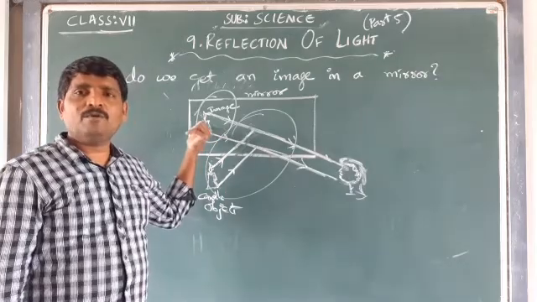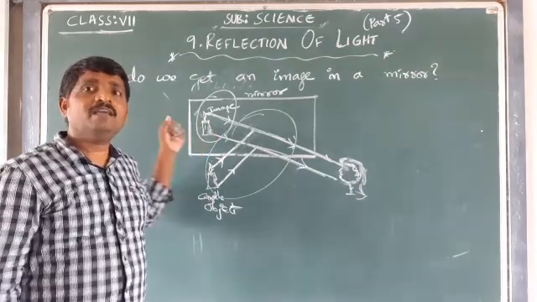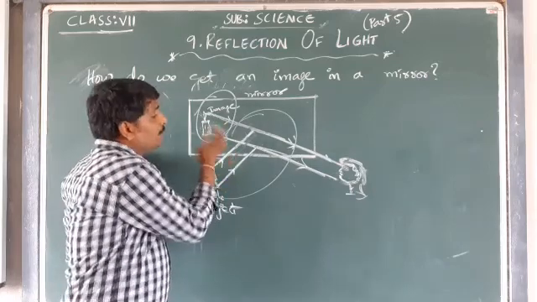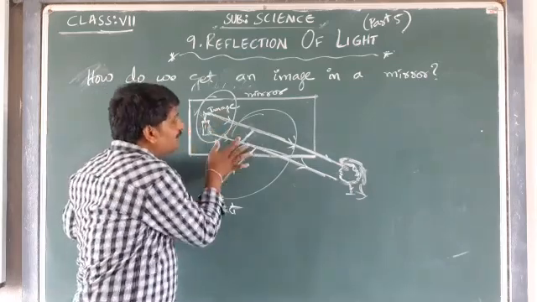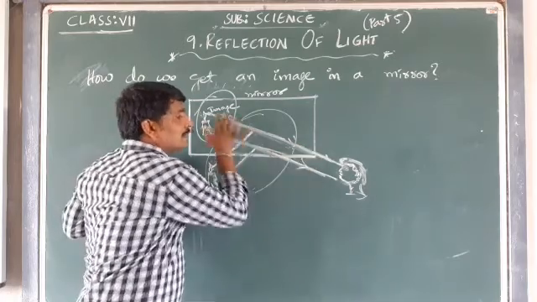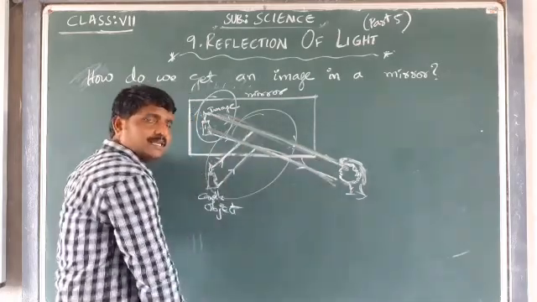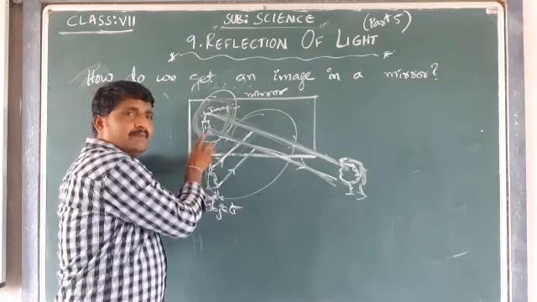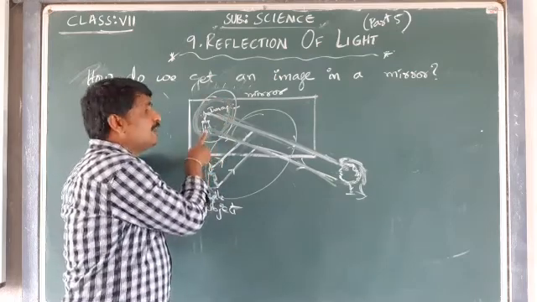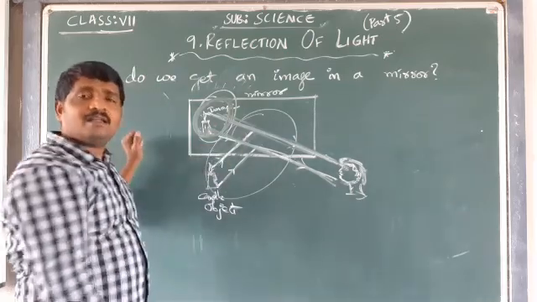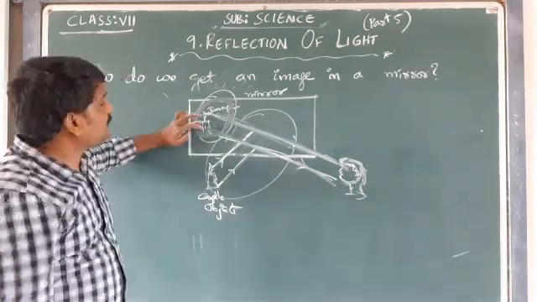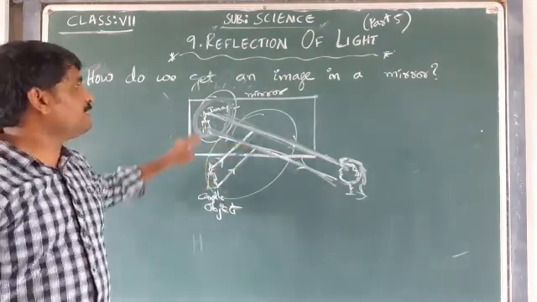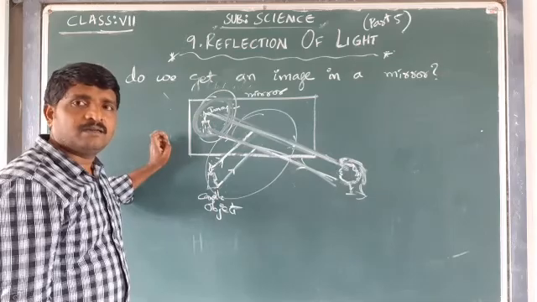The image of the candle we are able to see. Actually that is a phenomenon, but our eye treats the reflected rays as directly coming from this candle image, and this image is treated as an object placed on the other side of the mirror, but actually it is the image of the candle. Like this, due to reflection, the image of the candle is formed in the mirror.